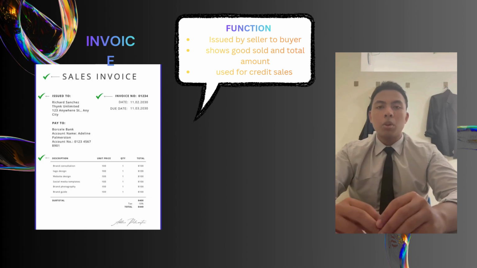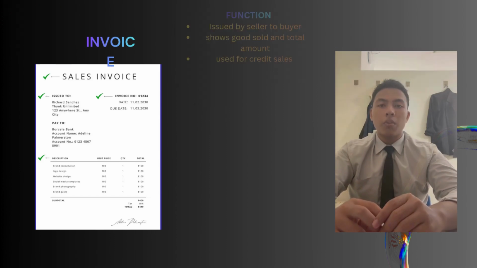This helps both the seller and buyer record the transaction accurately in their accounting books. In short, the invoice functions as evidence of a sale and ensures the transaction can be properly recorded and verified.